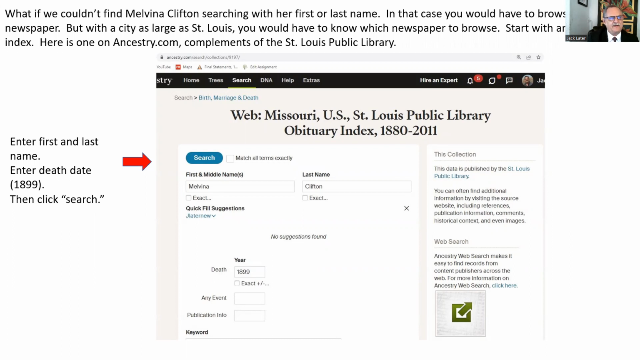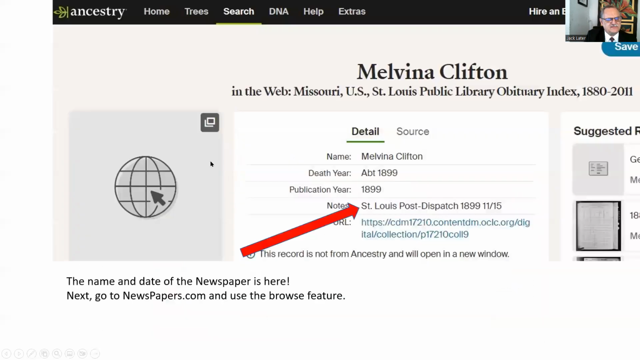Start with an obituary index. I started with Ancestry.com, compliments of St. Louis Public Library. Let me get a drink here just a second. So I go ahead and enter the first and last name in the search fields right here. Okay. So again, this is in Ancestry.com. Click on search, and this is what I got.